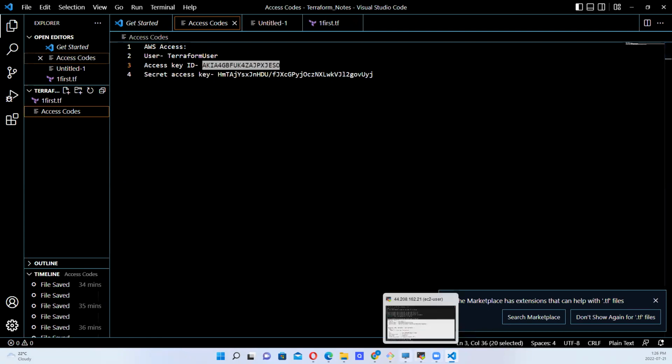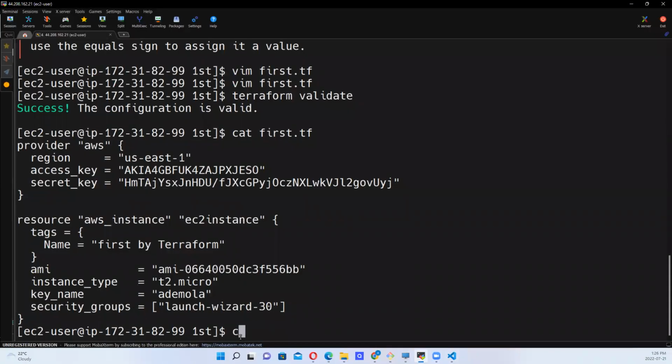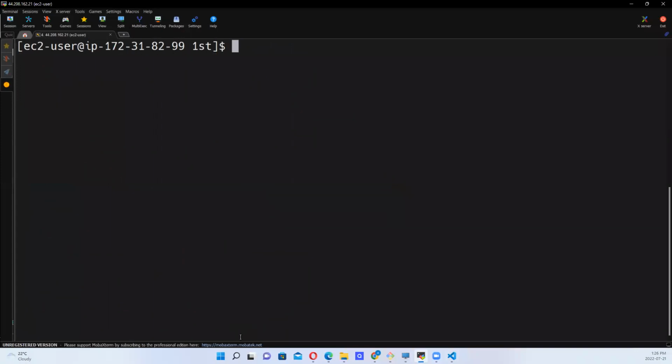So we've looked at three commands: terraform init, terraform fmt, and terraform validate, which has helped us to identify some things we omitted, or just one thing we omitted. Okay, so now that we've done that, let's come back here and clear. Now let's look at another command. This command we want to look at is terraform plan.